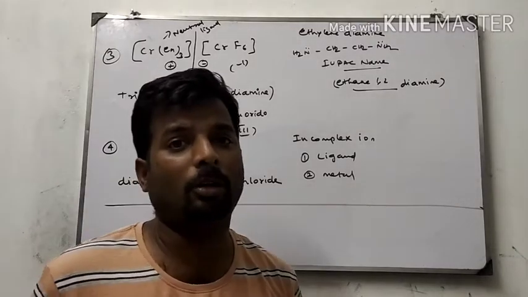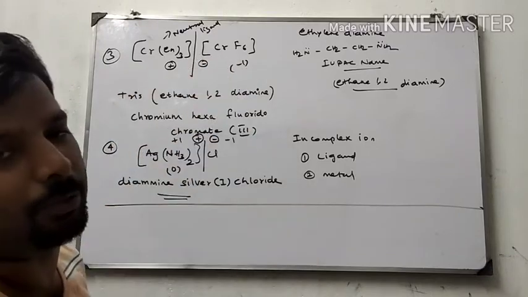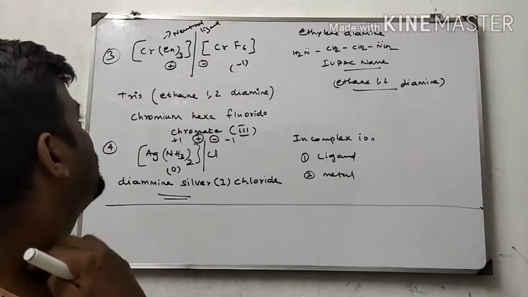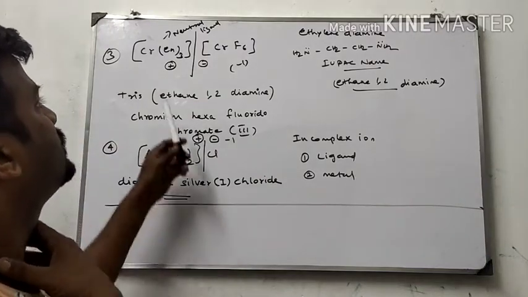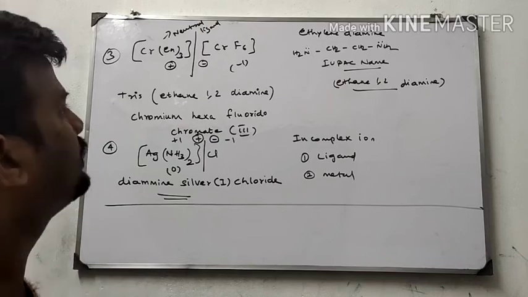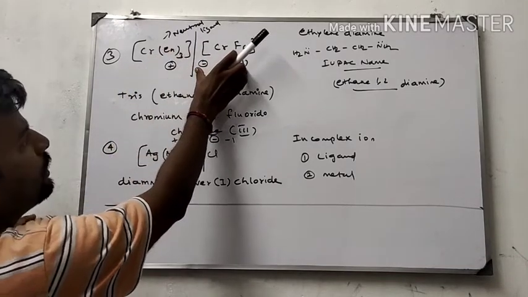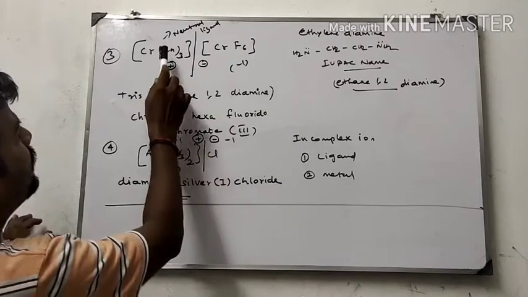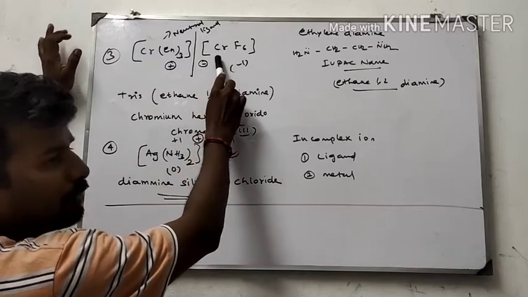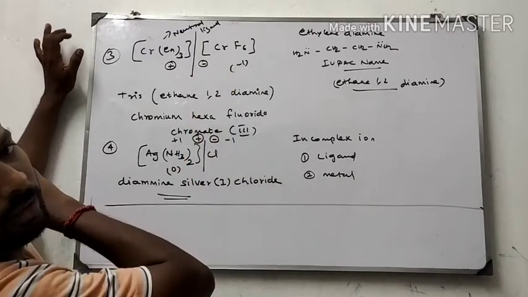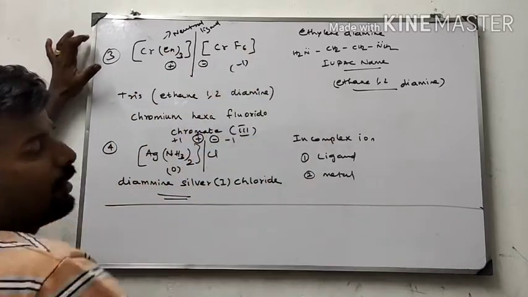Hello students, I am going to tell you about the third example. Suppose two complex ions are present; how can we separate them and tell the name? That is the third method. This is called a bicomplex metal compound. Here, always take the first one as the cation and the second one as the anion, because this has a neutral ligand and is a positive ion, and this is a negative ligand. Therefore, one behaves as a positive ion and the other as a negative ion.